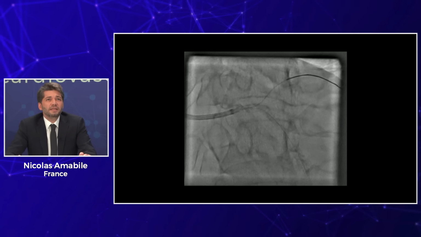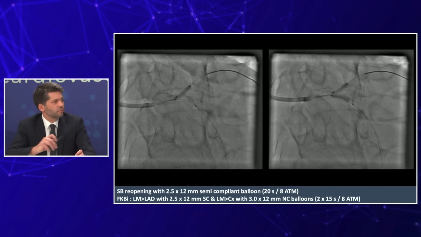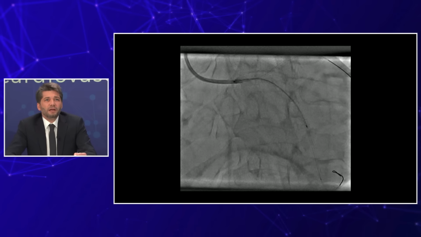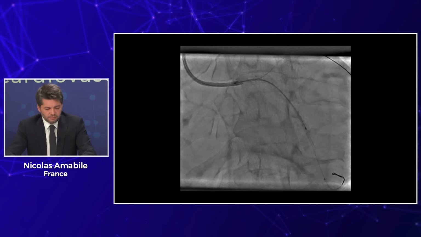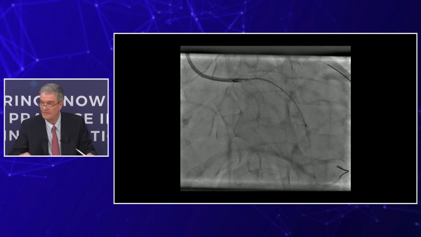Okay. And in this case, we decided to open the side branch, which is the ostial LAD. Large diagonal. Yeah, because we found that the diagonal was large and long. It was very long, so it could have some impact on the LV function. And we did a final kissing balloon there, with a 2.5 and a 3.0 balloon. And we went for control. So after kissing, after optimization, imaging to evaluate the result. Exactly. Okay. And so these are the results.